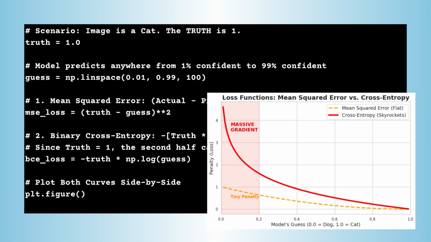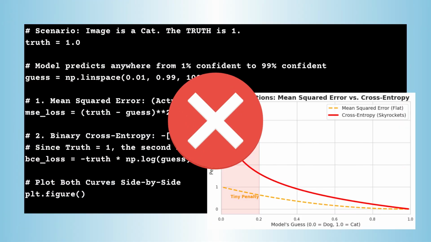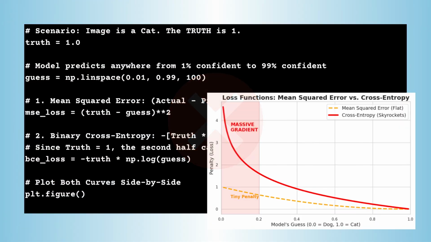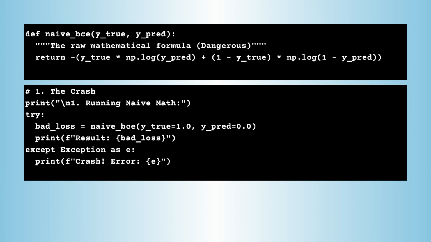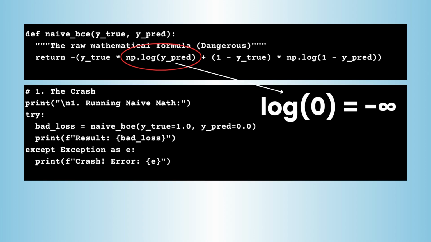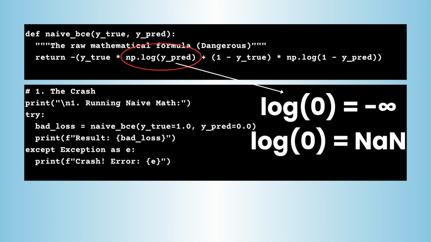The math is beautiful. But if you deploy this exact formula to your production server today, it will eventually crash your entire training pipeline. Why is that? What happens if your model is 100% confidently wrong and outputs exactly 0? The computer tries to calculate the log of 0. In math, that's a negative infinity. In Python, that returns nan, not a number. Once a nan gets into your network, it infects everything, destroys your weights, and the training loop is dead.